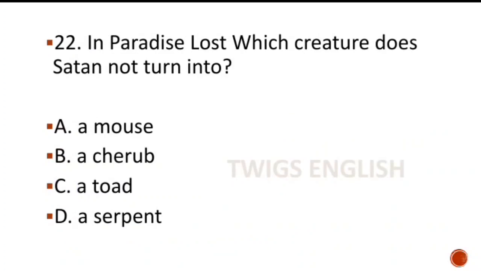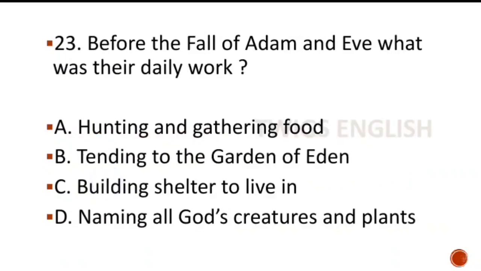MCQ number 22. In Paradise Lost, which creature does Satan not turn into? We know that throughout the poem Satan takes different shapes, and here there are 4 options. Out of 4 options, 1 option is wrong, so you have to select this one. The options are a mouse, a cherub, a toad, a serpent. Here the right answer is undoubtedly a mouse, that is option A.